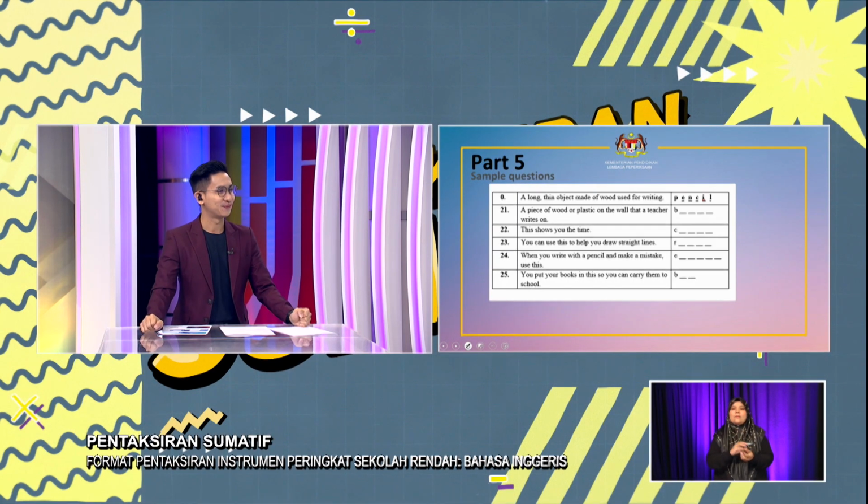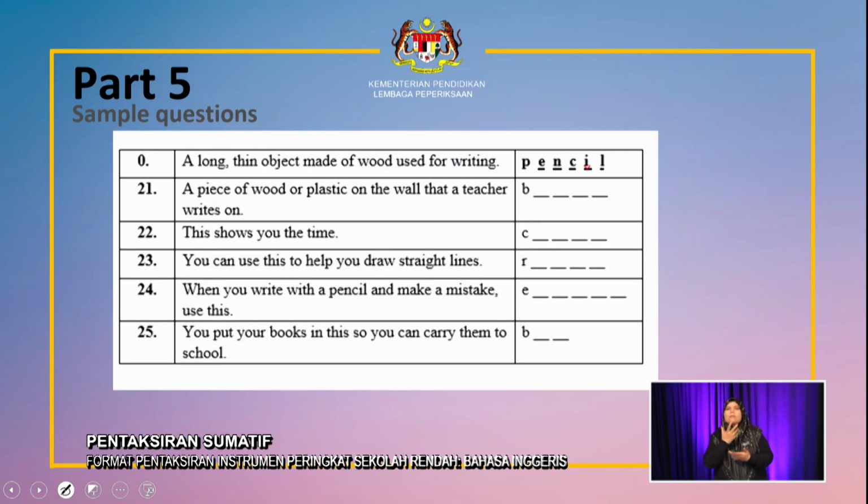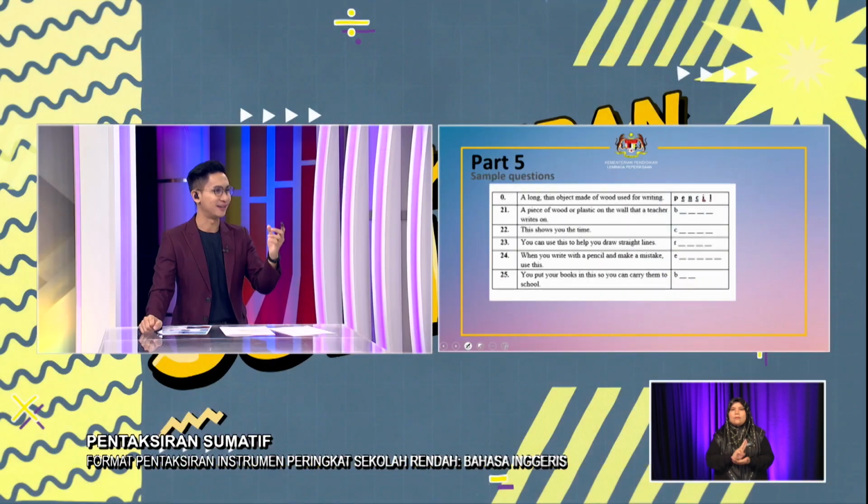Number 24. When you write with a pencil and make a mistake, use this. Okay, I know we always call it rubber. But the correct word for it is eraser. E-R-A-S-E-R. Is that correct? Yes.